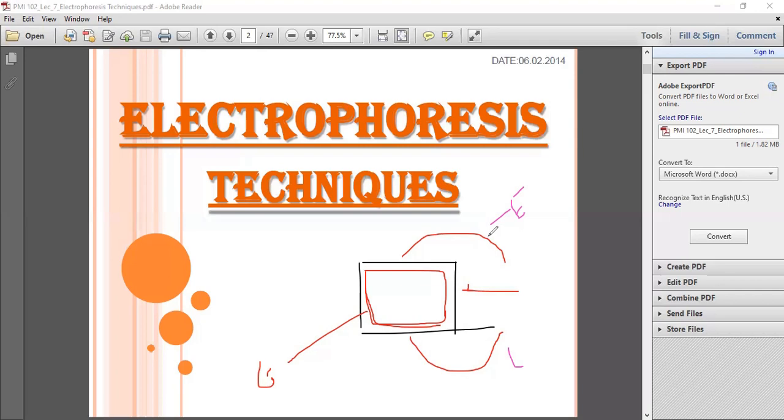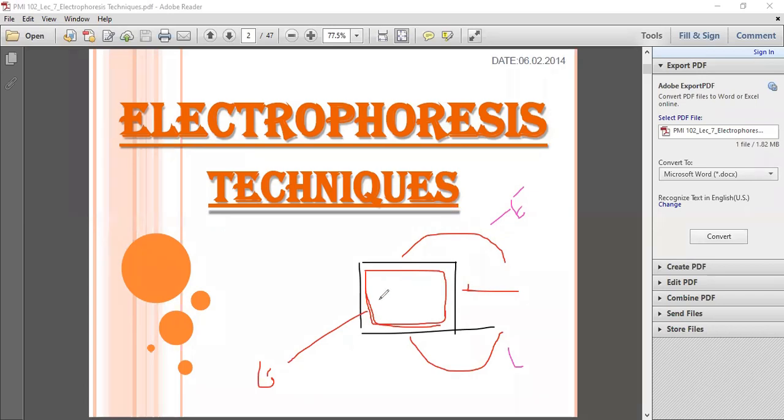We have a casting tray, we have cathode, we have anode. Now we have with us a gel, as we are doing gel electrophoresis. Why do we need a gel? Because even though we have the electric field and the sample with different fragments of DNA, we are providing the electrical field, but for all this movement to occur, we require a gel medium. So that's why we are saying gel is over here.